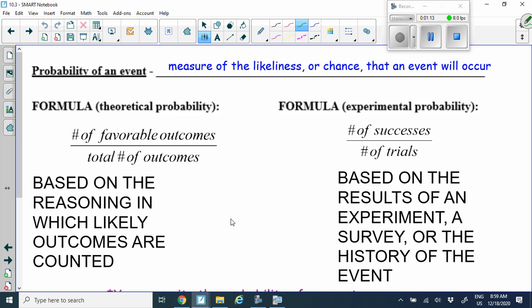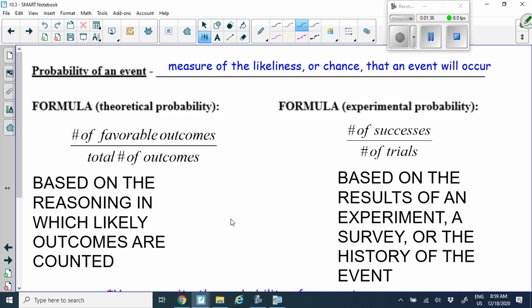So for example, let's talk about flipping a coin. So there are basically two parts of a coin. You have heads and tails. So let's say you want to figure out what's the theoretical probability of landing on heads. Well, since you have two sides, that's the total number of outcomes. Your favorable outcomes, which is the heads, is 1. So that's 1/2, or 0.5.